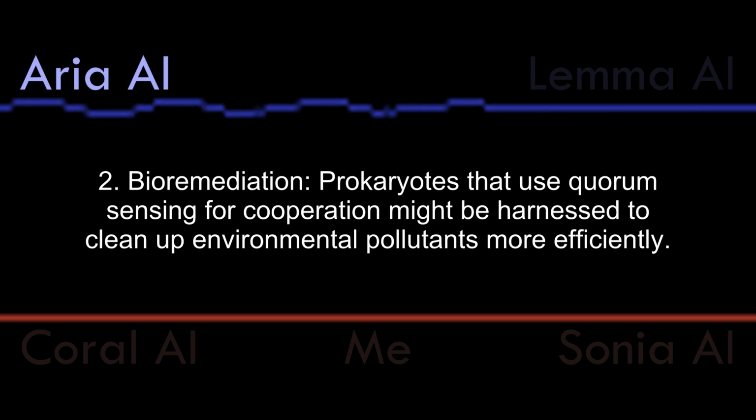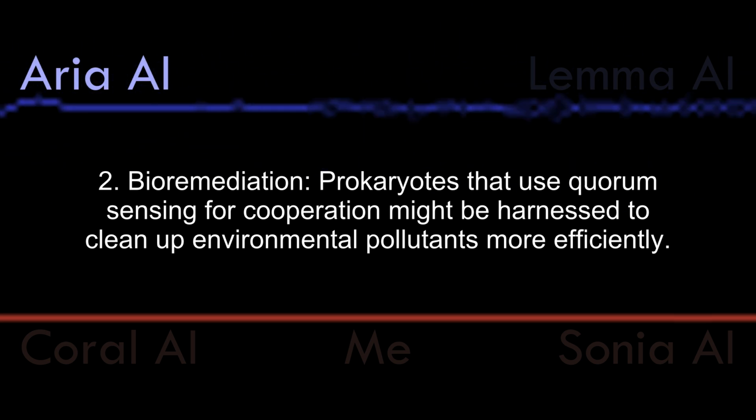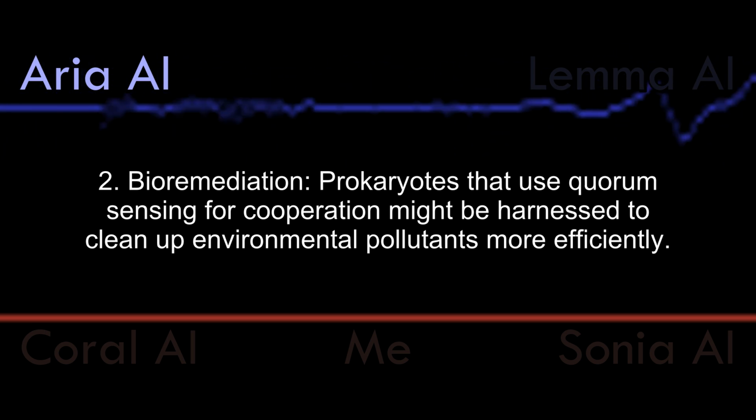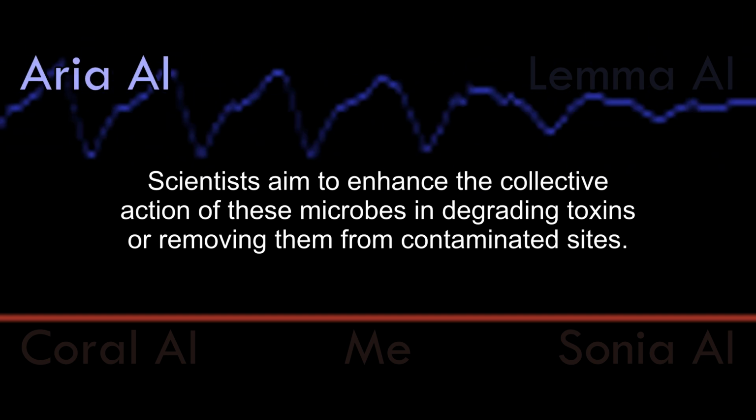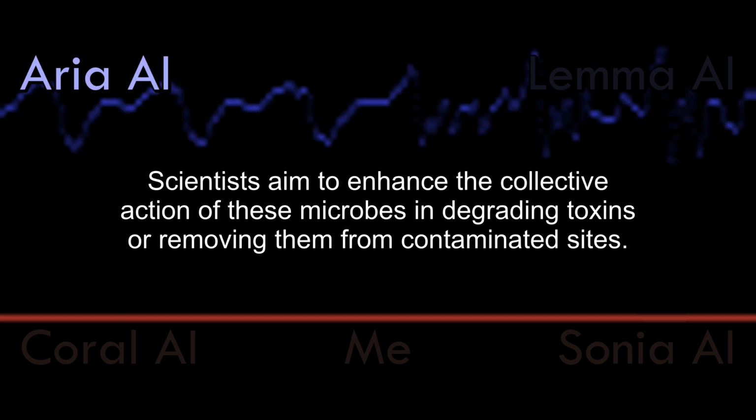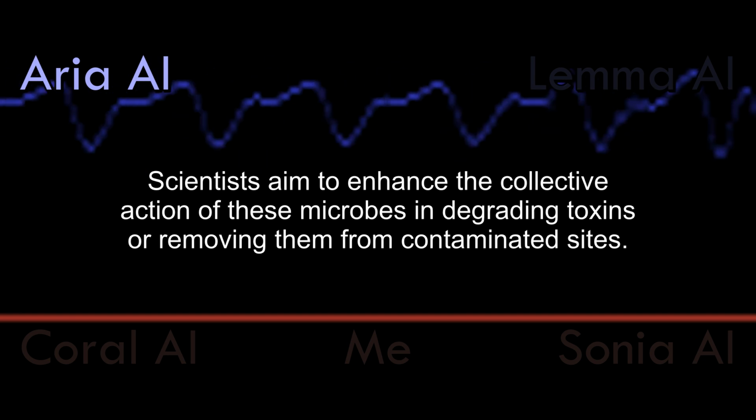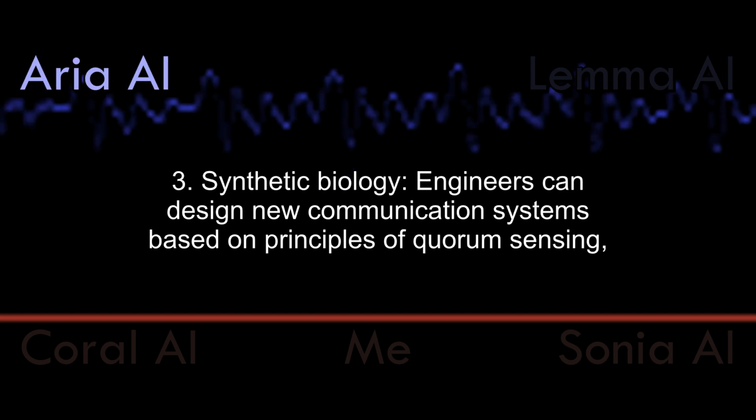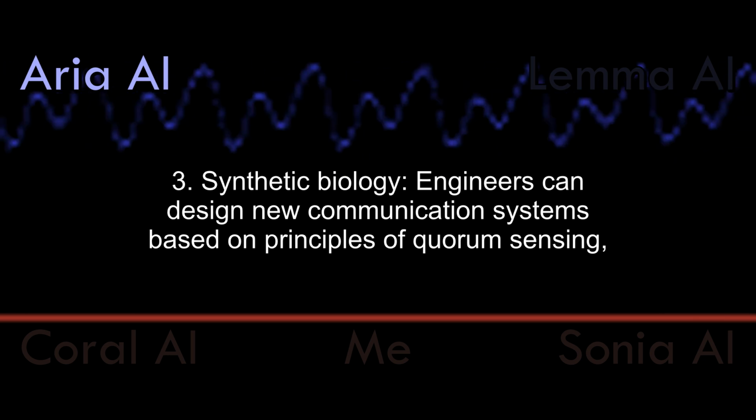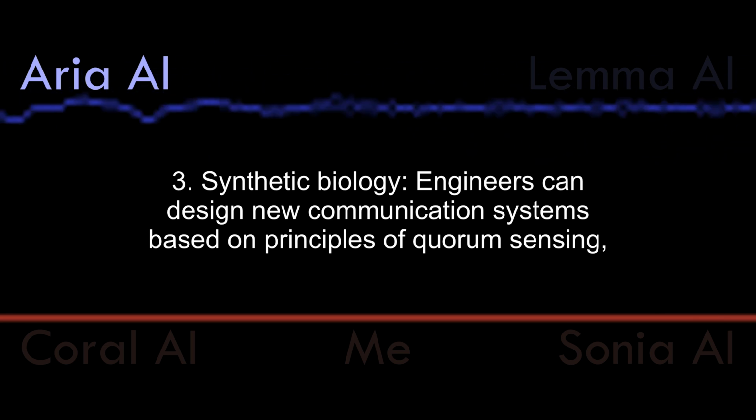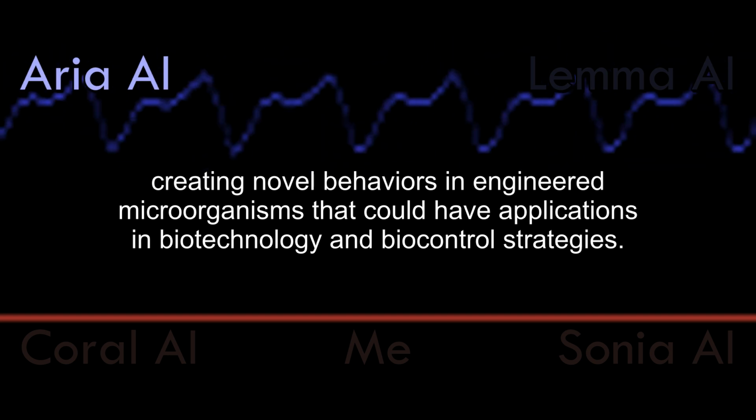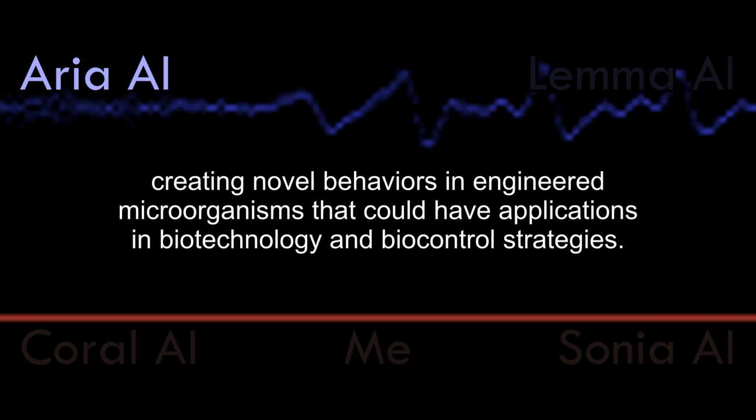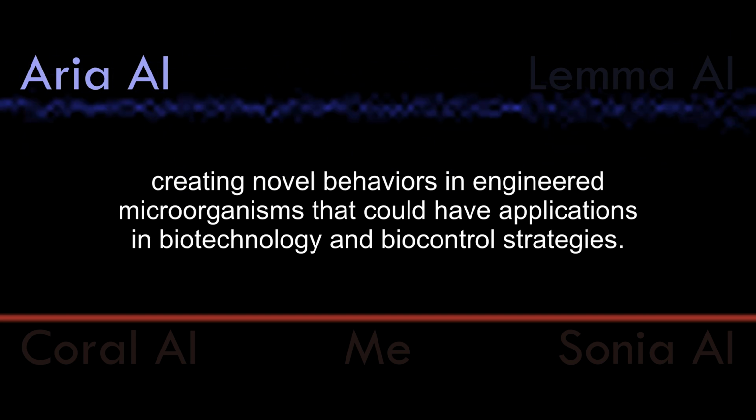2. Bioremediation. Prokaryotes that use quorum sensing for cooperation might be harnessed to clean up environmental pollutants more efficiently. Scientists aim to enhance the collective action of these microbes in degrading toxins or removing them from contaminated sites. 3. Synthetic biology. Engineers can design new communication systems based on principles of quorum sensing, creating novel behaviors in engineered microorganisms that could have applications in biotechnology and biocontrol strategies.